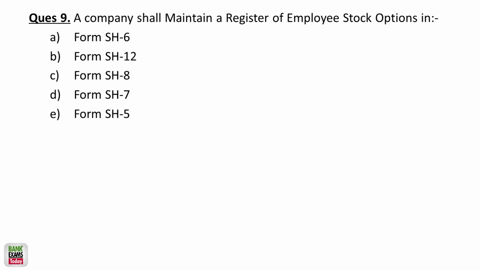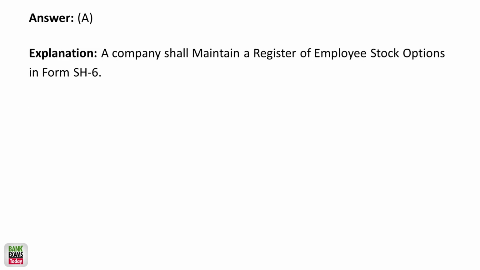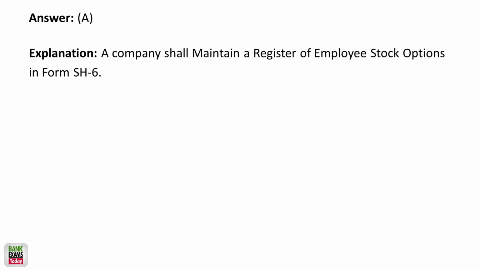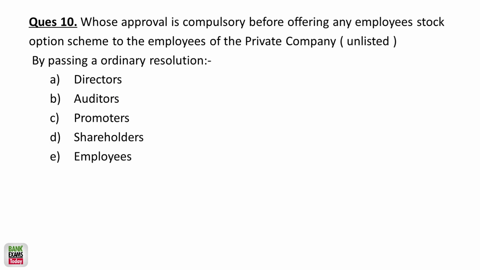A company shall maintain a register of ESOPs in which form? I don't think most of you know about this. So the company shall maintain a register of ESOPs in SH6. I don't think most of you should know, it's not really important, but I should tell it. So SH6 is the correct answer.